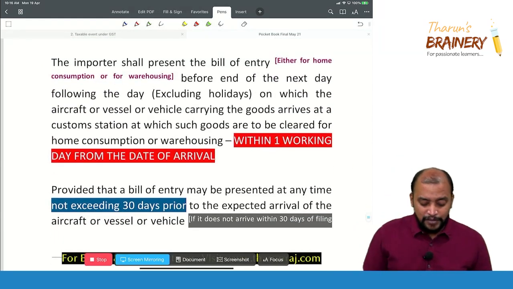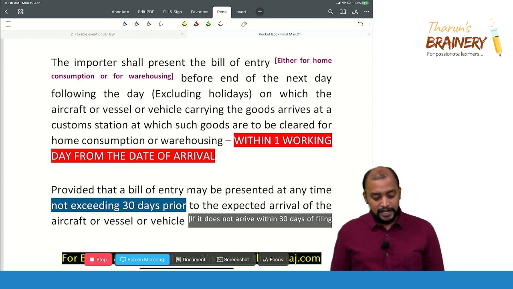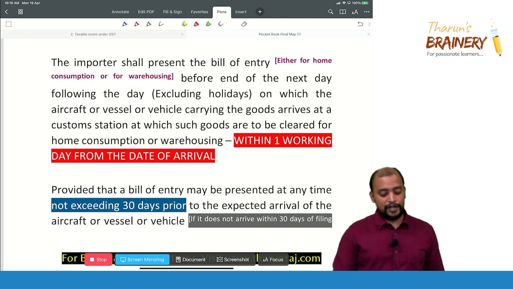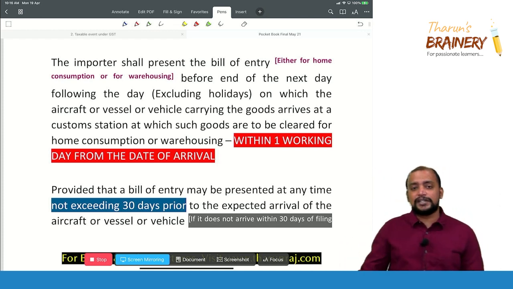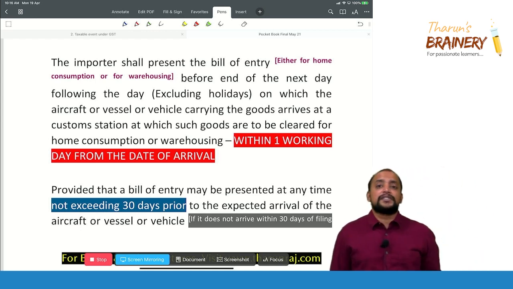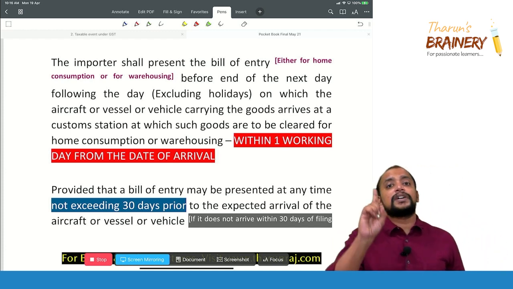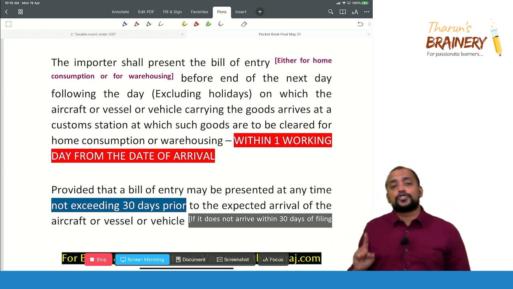Then what is the time limit within which it should be presented? The importer shall present the bill of entry either for home consumption or for warehousing before the end of the next day. So try to remember it as one working day. Once the vessel has arrived or the aircraft has arrived or the vehicle has arrived, within one working day after arrival, it should be filed.